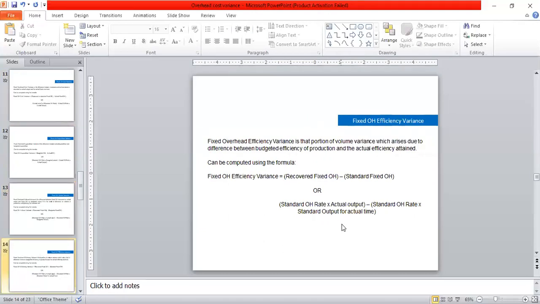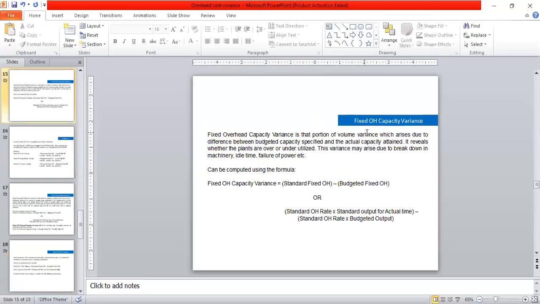Now we are going to discuss the fixed overhead efficiency variance. Fixed overhead efficiency variance is that portion of volume variance which arises due to the difference between budgeted efficiency of production and actual efficiency attained. It can be computed using the formula: fixed overhead efficiency variance is equal to recovered fixed overhead minus standard fixed overhead, or standard fixed overhead rate into actual output minus standard overhead rate into standard output for actual time.